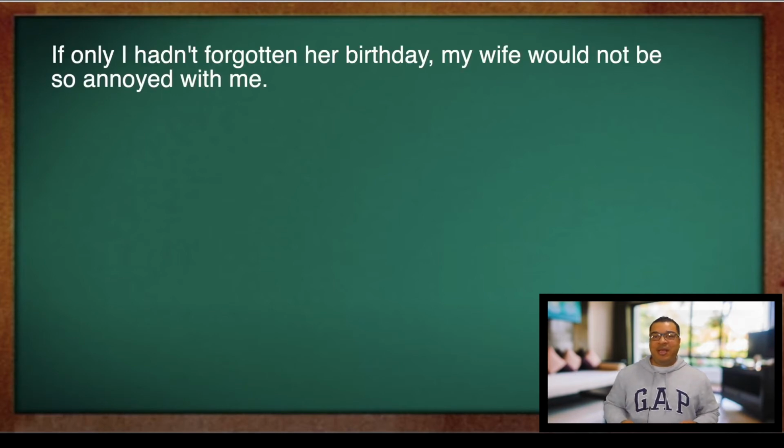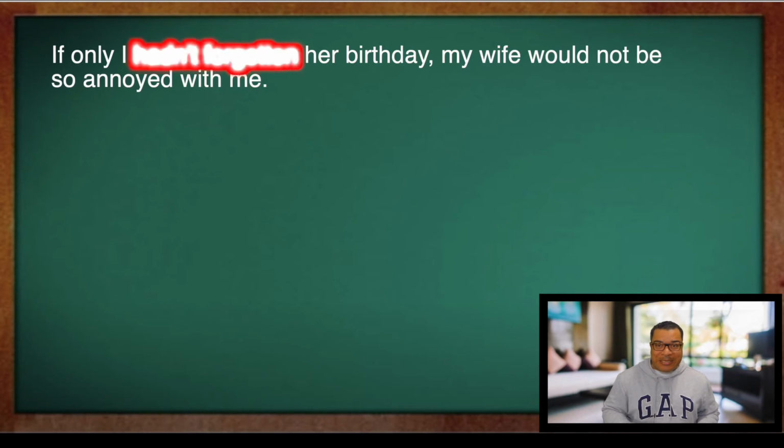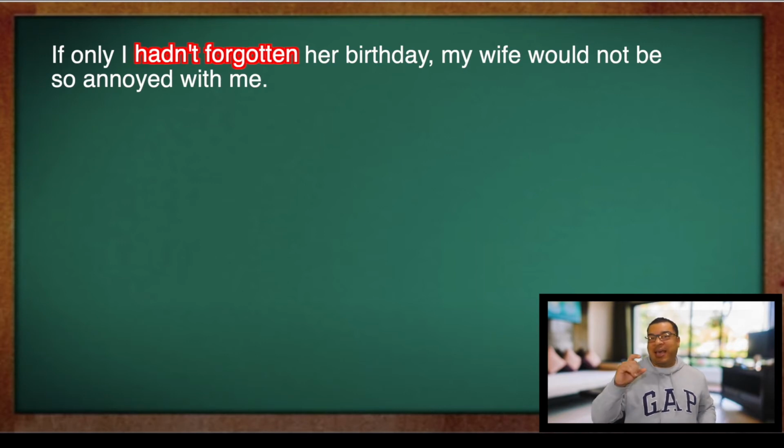Now for the second example, if only, we're going to change it to negative. So for example, if only I hadn't forgot her birthday, my wife would not be so annoyed with me. So here we changed had to hadn't. Okay, so we made it a little negative. So you see here, we're using the past perfect tense here to express something that we want different in the past. Now, of course, I'm going to give you more examples to make this more clear.